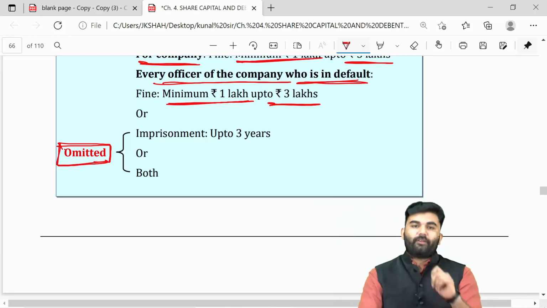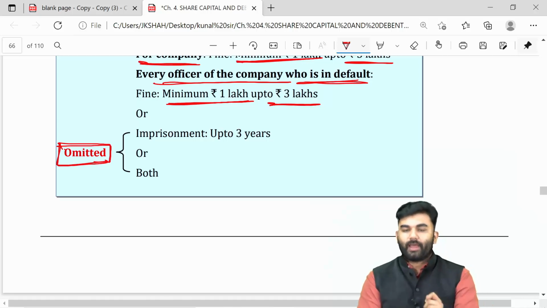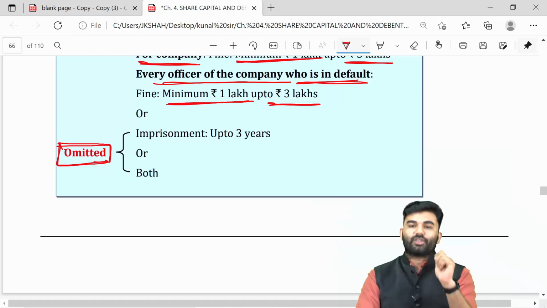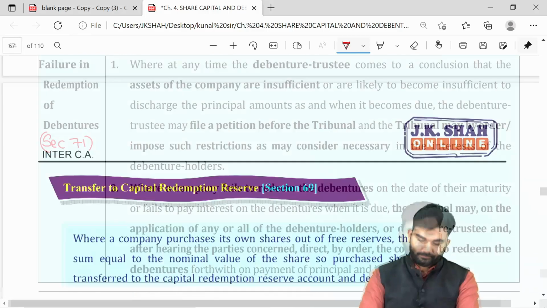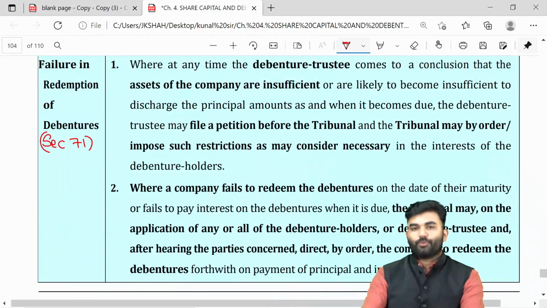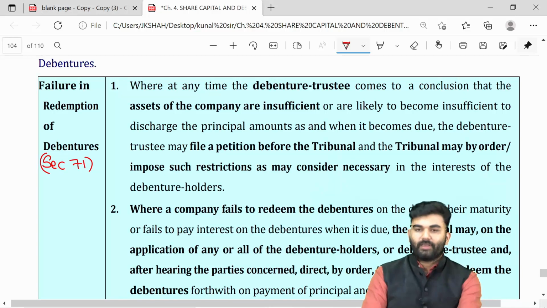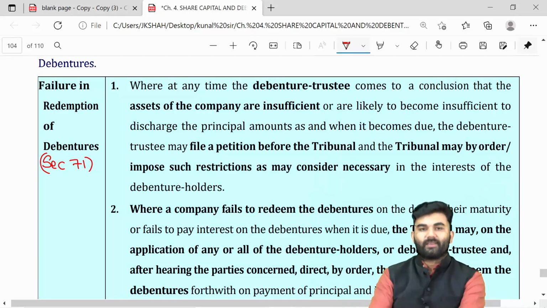So yes, my dear friends, we have successfully revised the provisions of section number 68 that was about buyback of securities or shares. The last provision which we need to revise over here is the provision of section number 71, which tells about the failure in redemption of debentures.